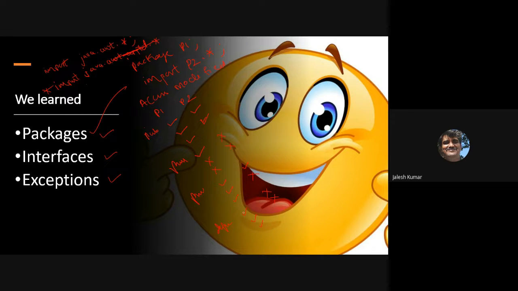And one interface can extend another interface. Okay, that also I showed in the last class. That's about the interfaces. Then exceptions. We discussed so many things: try, catch, throws, finally. That's about the exceptions. Exceptions are unexpected situations, runtime errors. Okay. Then try with multiple catch.